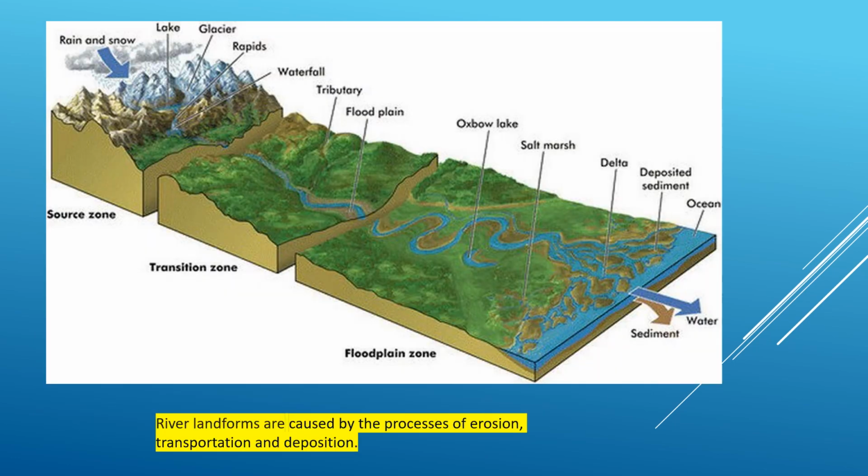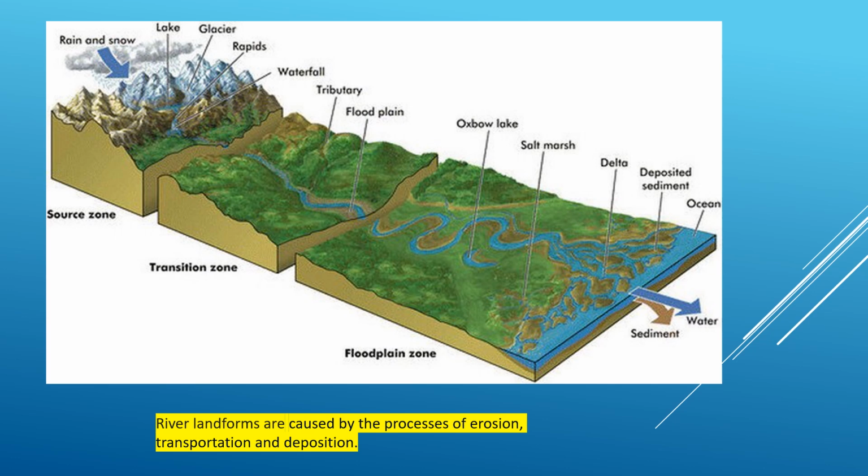Now this is about the river. River landforms are caused by the processes of erosion, transportation and deposition. Here in this picture we can see the life cycle of the river, where it starts from the rain and snow, or from a glacier, then forms a waterfall, and goes through three zones: the source zone, where it started, then the transition zone, where it has tributaries, and then the floodplain zone.